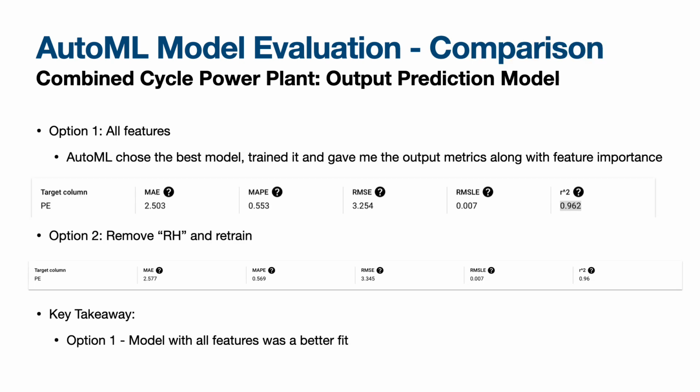In conclusion, here we are comparing the two models, and based on the output metrics like the lowest mean squared error, option 1 of our model with all features was a better fit. Also, you can see R squared for our first option is closer to 1 for this model.